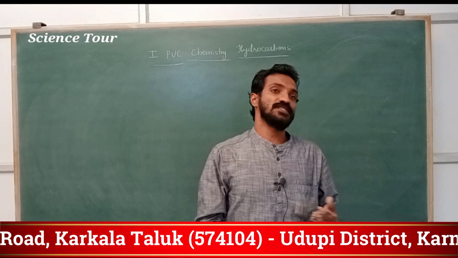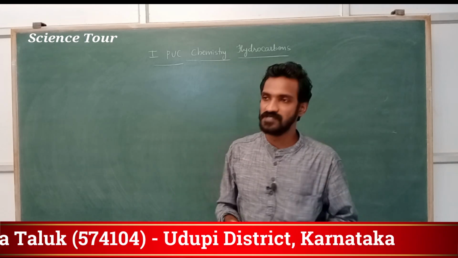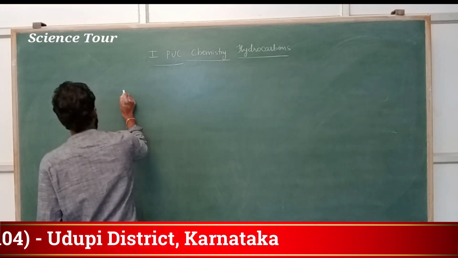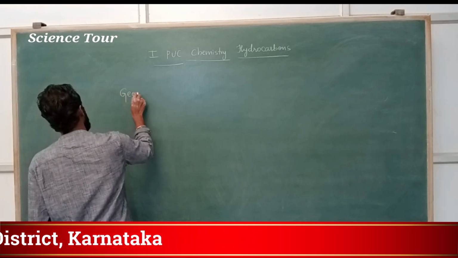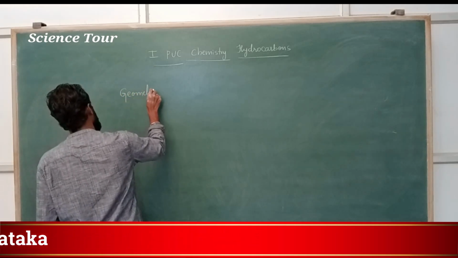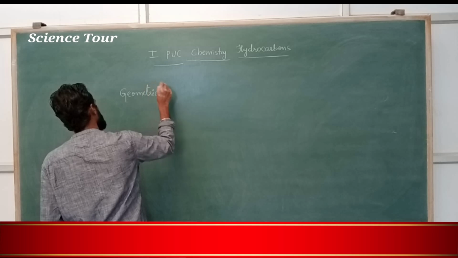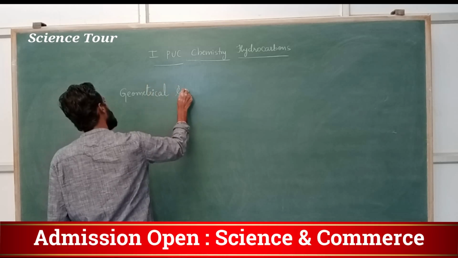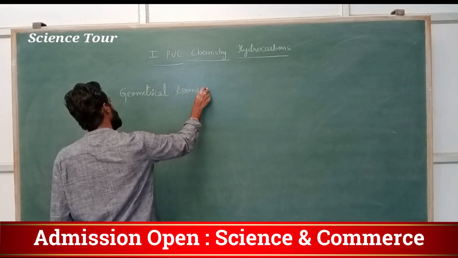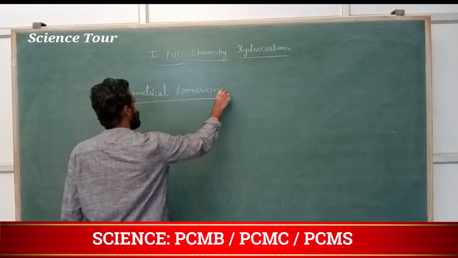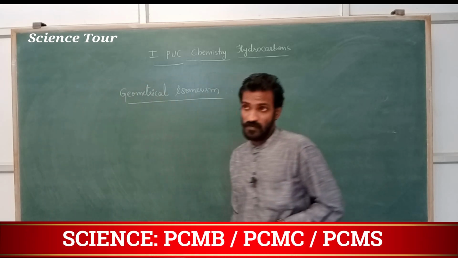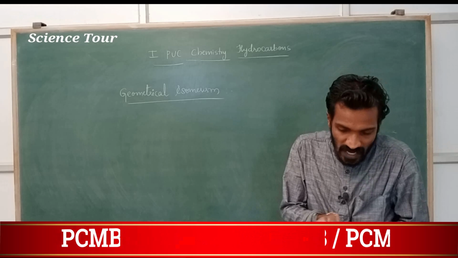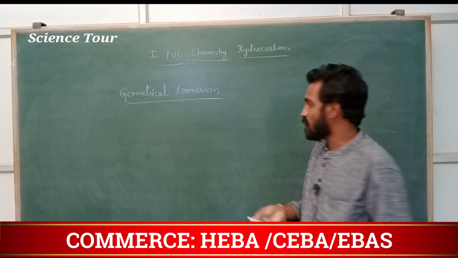Okay, my dear students, next is geometrical isomerism. This is one of the important parts in alkenes. Geometrical isomerism. In geometrical isomerism, compounds having alkenes have the same molecular formula.